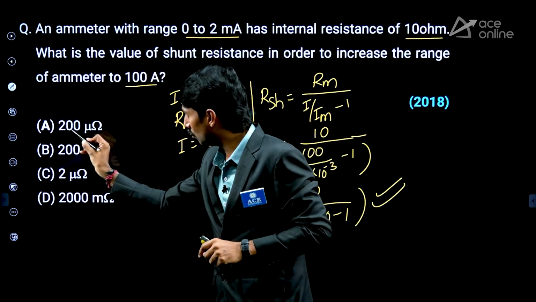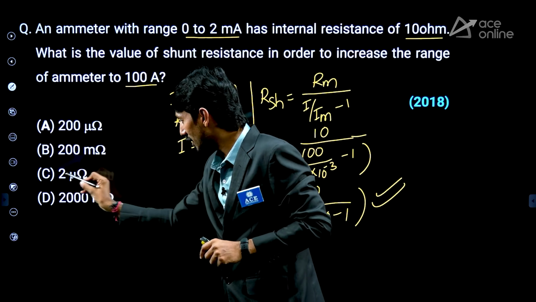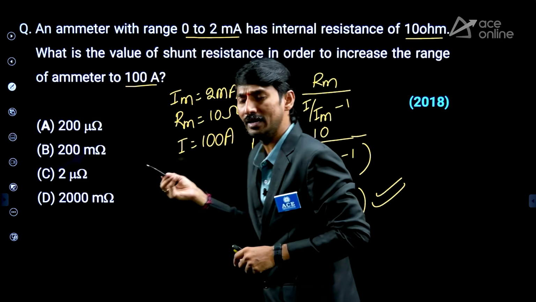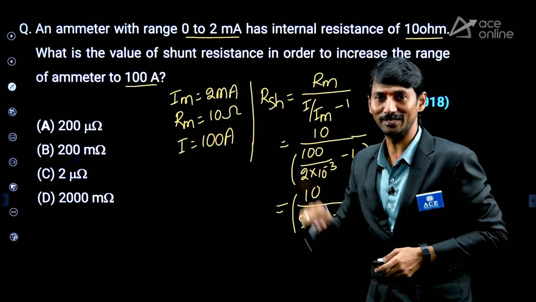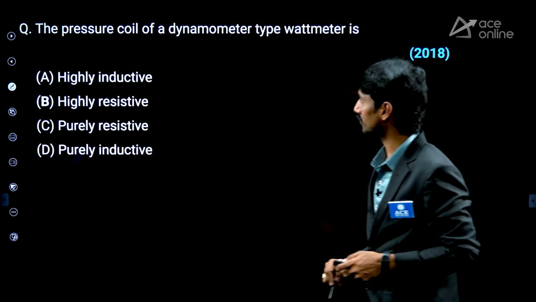See the options: 200 micro, 200 milli, 2 micro, 2000 milli. Yes, you can simplify and select one answer. I'm leaving it for you. Kindly try this. Right? Next.